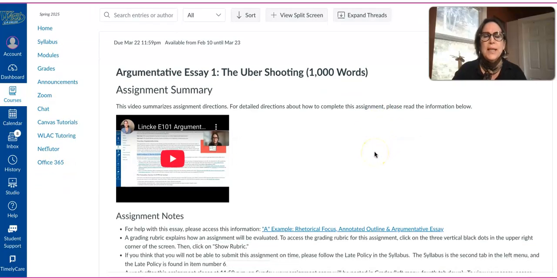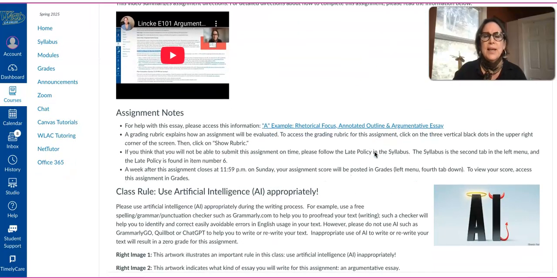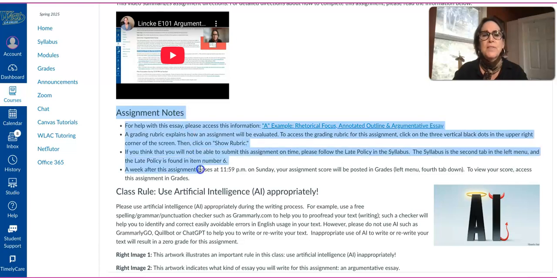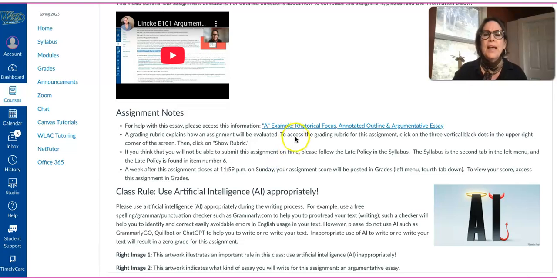All right, so let's scroll down and look at this assignment together. What key pieces of information do I want you to keep in mind? Well, the first is assignment notes. Read this very, very carefully, okay? You have an example essay and peer evaluation here. You also have information about where the rubric is, how you will be evaluated or graded for this assignment, and other important information that you should know.